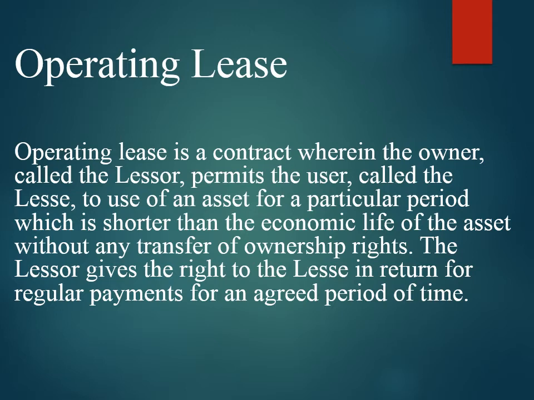Understood? This is because of the short duration and the option of the lessee or the lessor to cancel the lease. So in operating leases, the lessee or the lessor can cancel that particular lease because it is a short term lease. Understood? The risk of obsolescence remains with the lessor. So all the risk is maintained by the lessor only. The shorter the lease period and the higher the risk of obsolescence, the higher will be the lease rentals. In operating leases, the rental is very high and all the risk is borne by the lessor only.